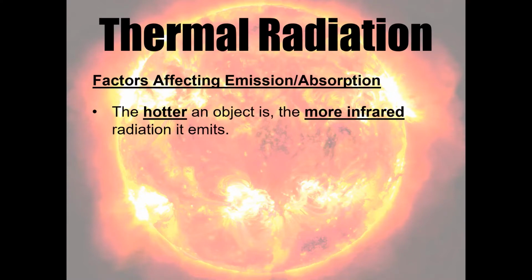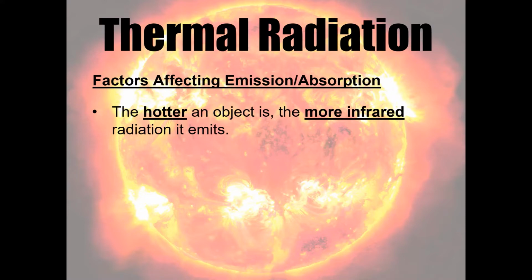I mean, let's not forget, all objects both emit and absorb thermal radiation, all objects. The only object that theoretically wouldn't would be an object that is at absolute zero. And as we've discussed in the past, no objects have ever or can ever be at absolute zero. So all objects are going to be both emitting and absorbing thermal radiation simultaneously.